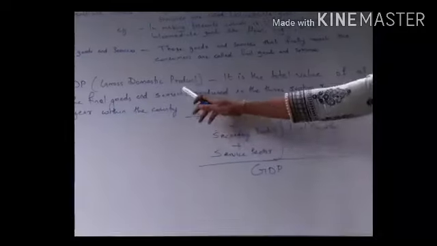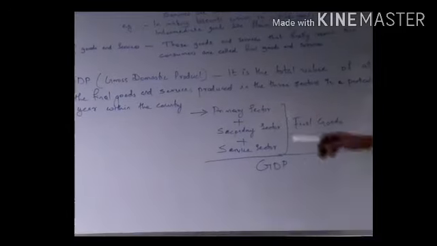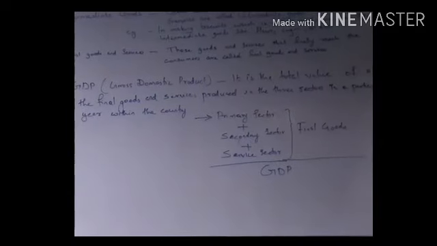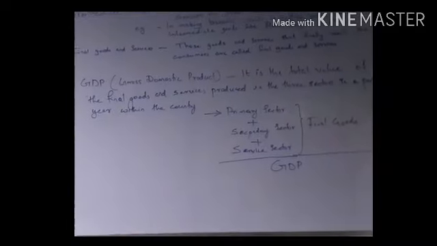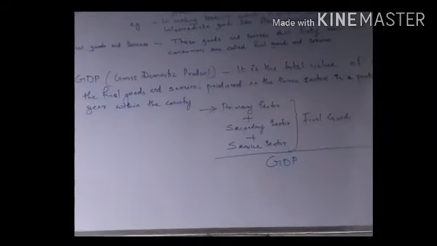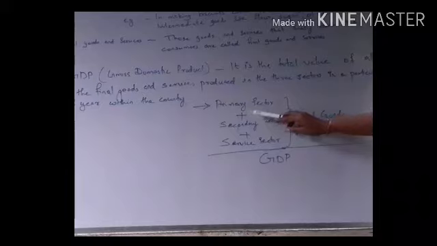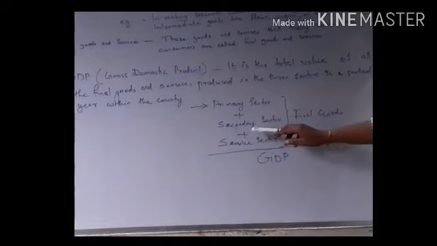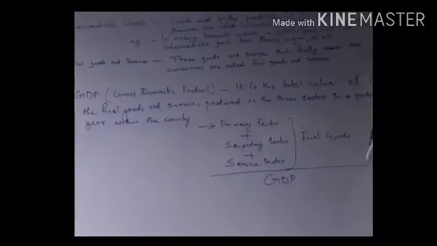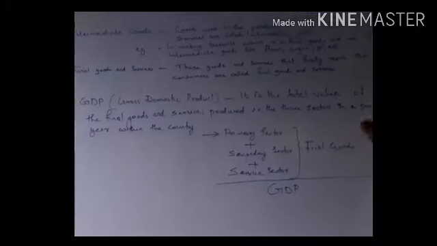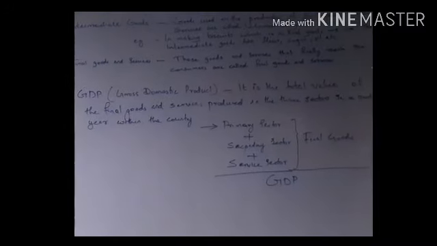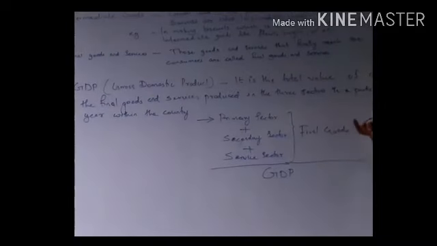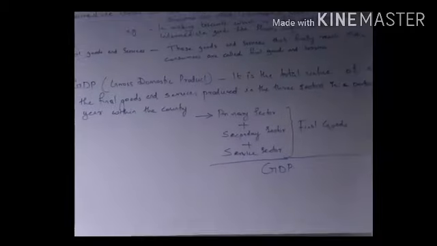Next one is GDP, that is gross domestic product. Gross domestic product is the total value of all the final goods and services produced in the three sectors in a particular year within the country. We know these are the three main sectors: primary, secondary and service sector or tertiary sector. Final goods means after processing different intermediate goods or ingredients, we make a particular product that we can directly consume. That goods we call final goods.